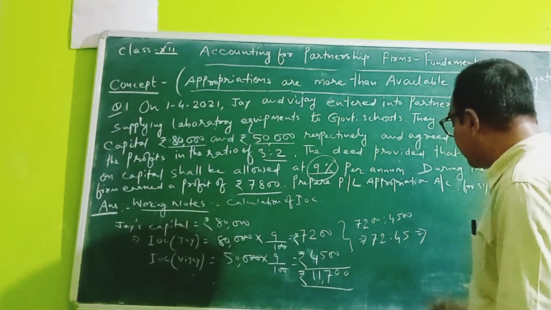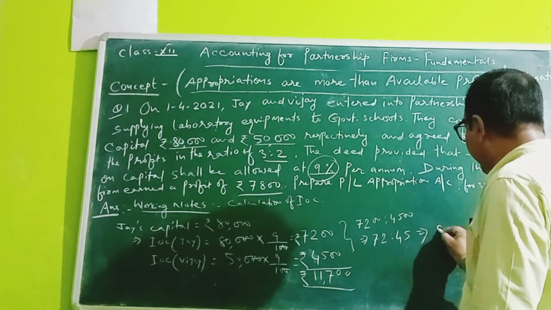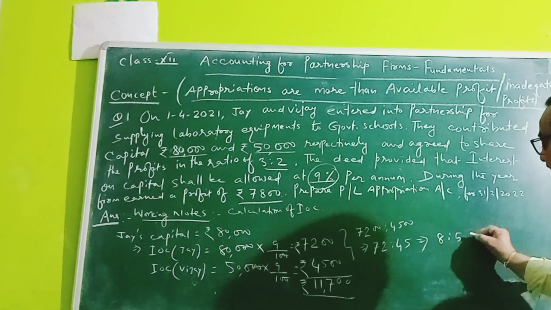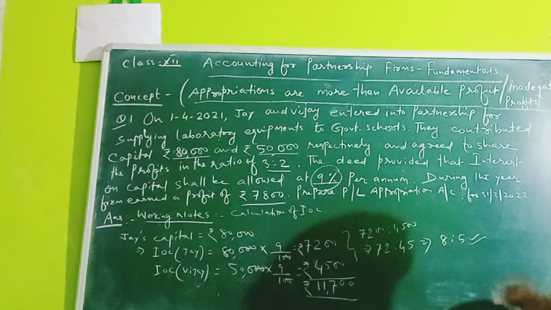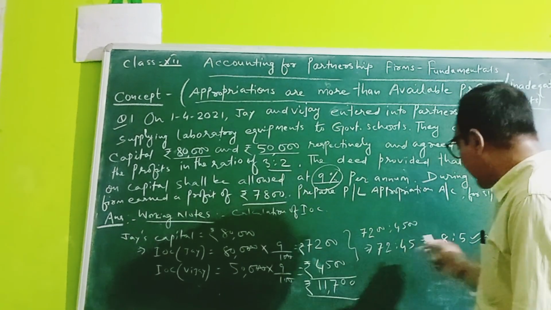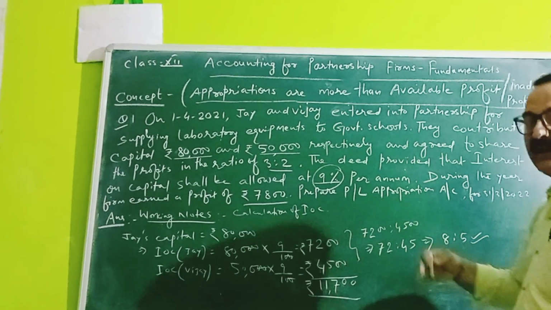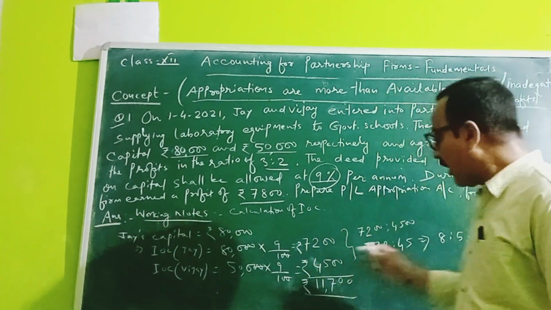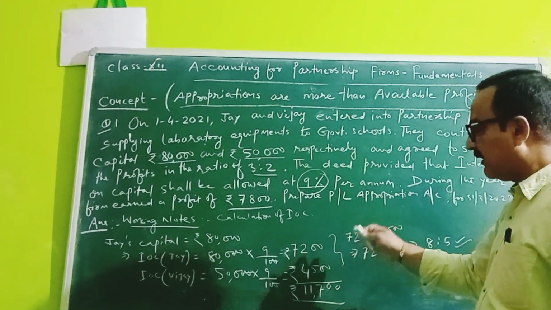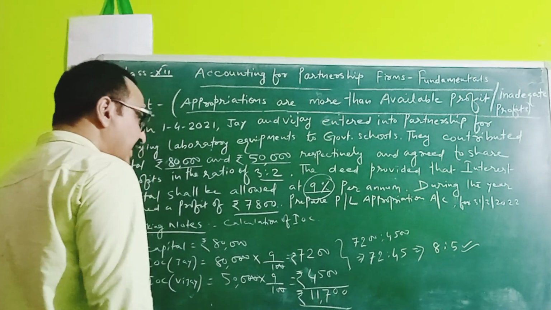If you bring it to the lowest terms, you get 9 eights are 72 and 9 fives are 45. It means we have to divide in the ratio 8:5, not in the ratio 3:2. Clear? We have to divide in the ratio 8:5 and not in the ratio 3:2. Now in the next video I would like to tell you how we will divide the amount in the ratio 8:5.